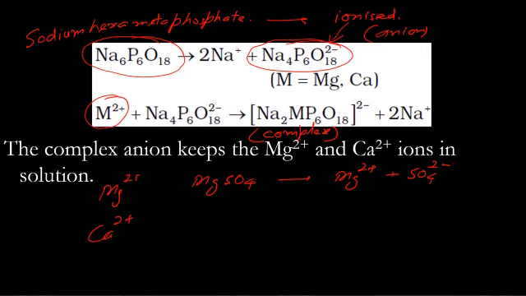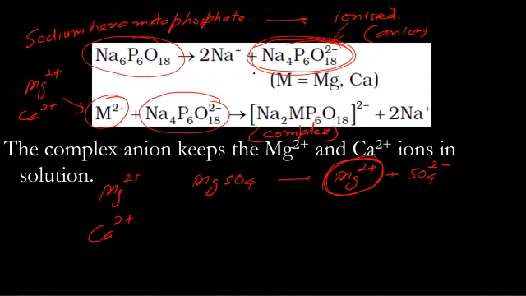So the anion of sodium hexametaphosphate and the cation of the impurity, magnesium sulfate, magnesium chloride, calcium chloride, these two combine. The cation is either Mg2+ or Ca2+. This combines with the anion, and they form a complex. Now, because there is no magnesium sulfate, calcium sulfate, calcium chloride or magnesium chloride left, hardness is removed. These complexes are precipitated and filtered out.